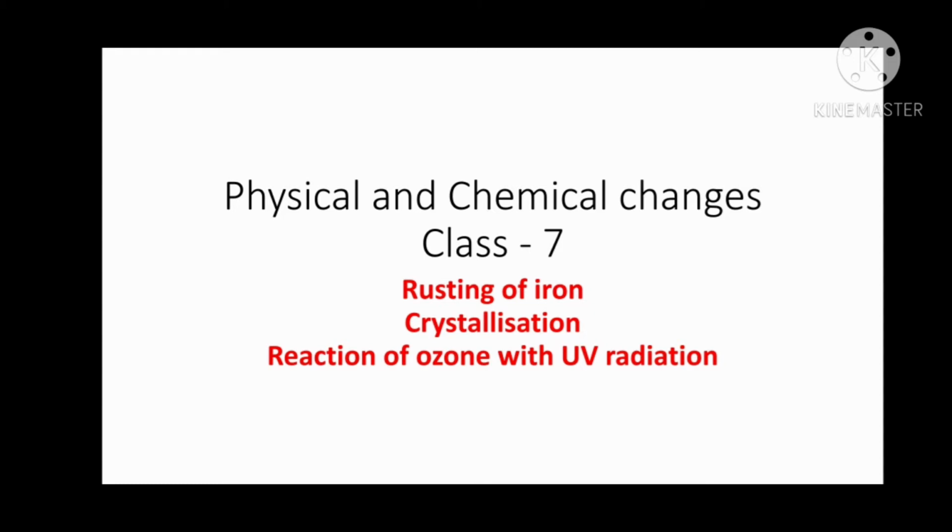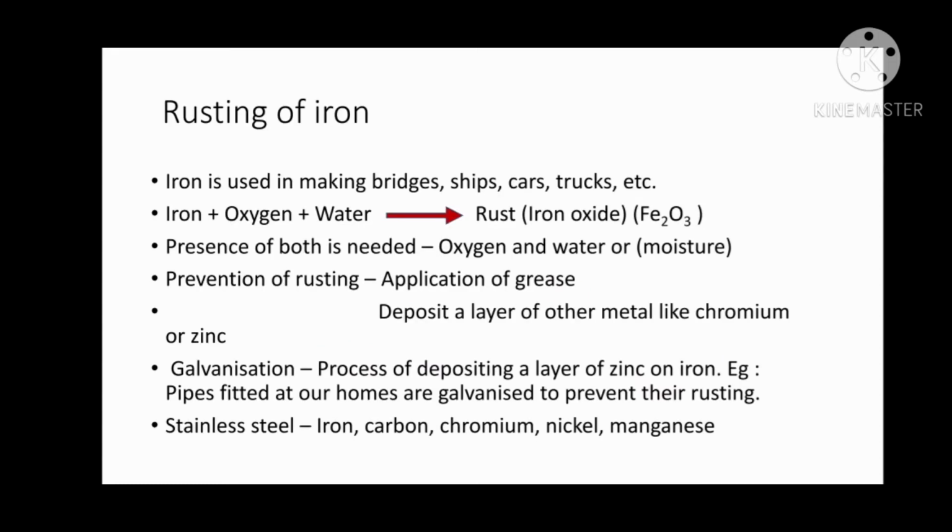So, what is rusting of iron? We all know that any iron object, when brought new, is shiny or black in color. But after some days, if it is kept in moisture and in the presence of air, it gets a reddish brown coating on it. It loses its shine, its luster, after some days. What is this reddish brown colored substance that has been deposited on the iron material? This is called rust.